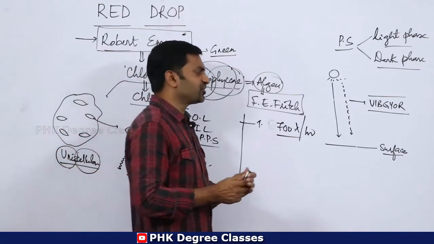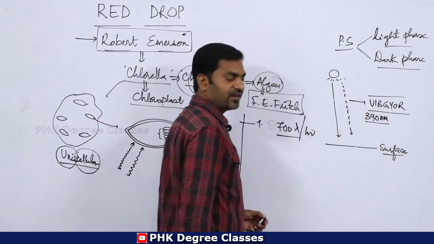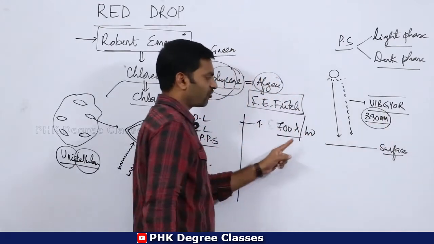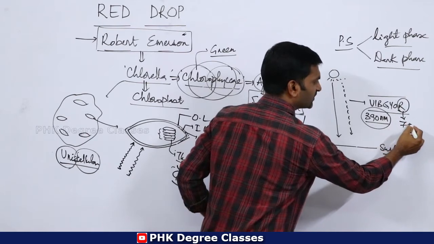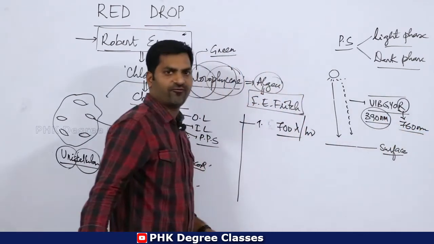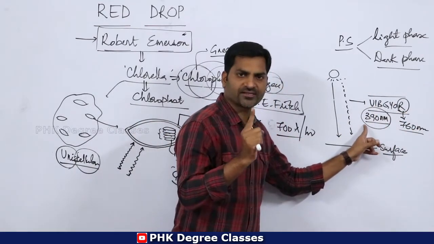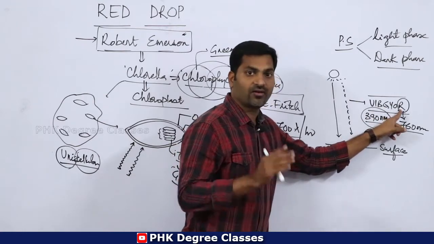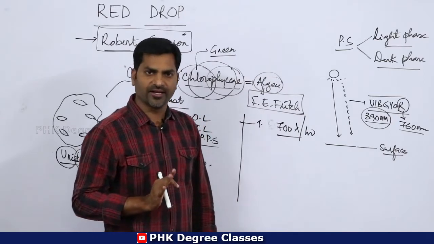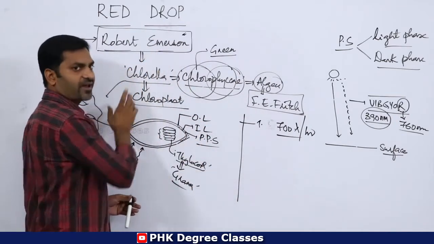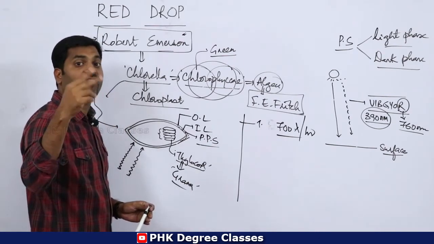Clear? This VIBGYOR starts with 390 nanometers of wavelength. It ends with red, that is 760 nanometers of wavelength. So VIBGYOR starts with 390 nanometers and ends with the red color at 760 nanometers. Clear? Now this scientist Robert Emerson used two wavelengths of red light only.